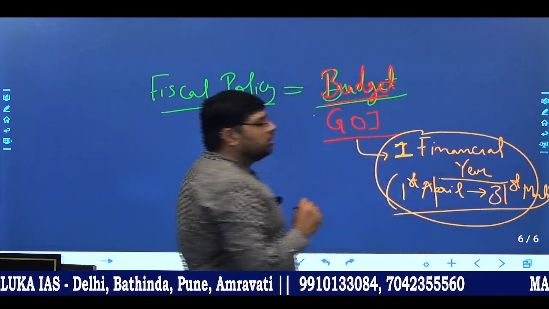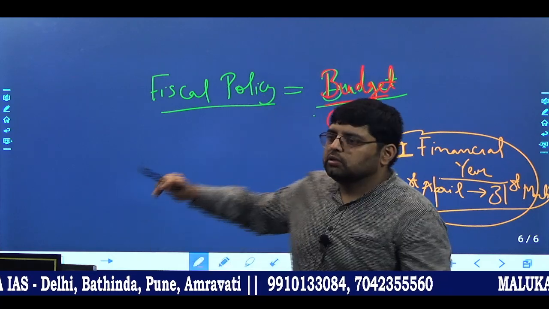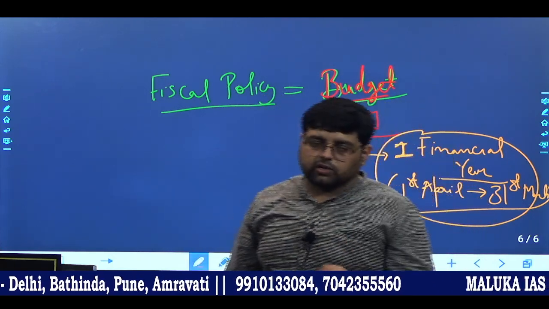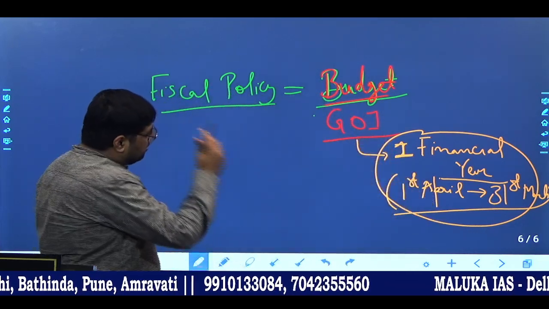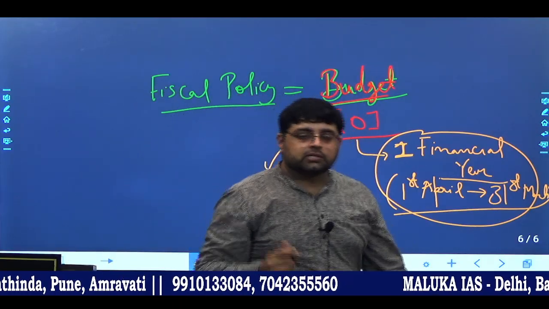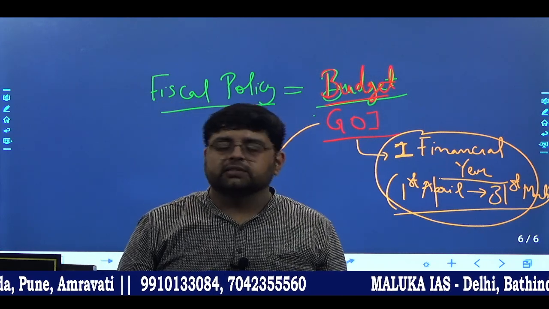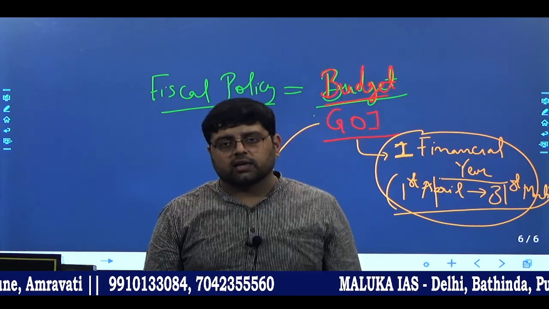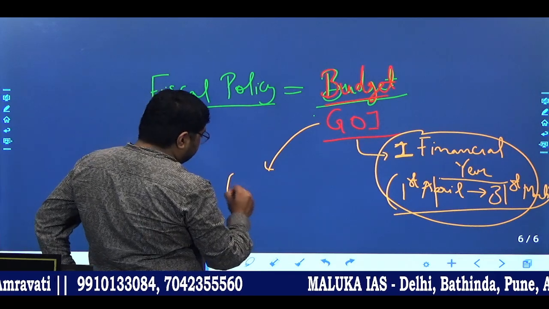Okay, now so this is what you make your budget for 1 month, but Government of India make a budget for 1 year. Okay, so this is the difference between our budget and Government of India budget. Number one. Number two, whenever you make a budget, you first see your income and then decide your expenditure. Okay, means आप पहले अपनी pocket देखते हो and then decide कि कितना खर्चा करना है. Whereas in case of government first decide expenditure.